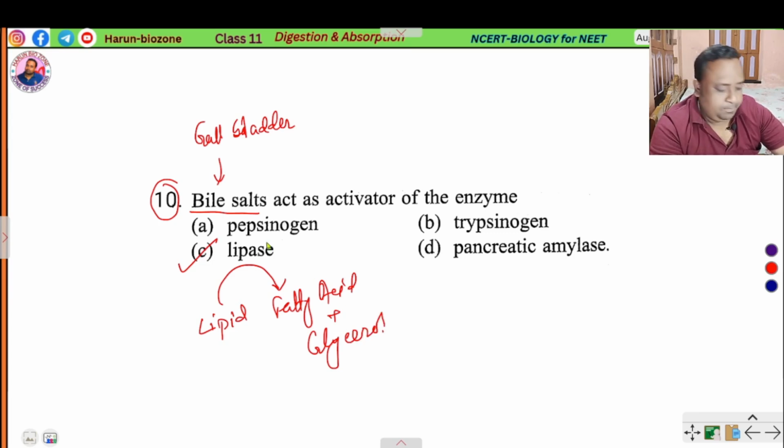And pepsinogen is the inactive enzyme secreted from the chief cells of the stomach that converts protein into peptone. Trypsinogen is a protein digestive enzyme secreted in inactive form from the pancreas. And pancreatic amylase is also a carbohydrate digestive enzyme secreted from the pancreas.